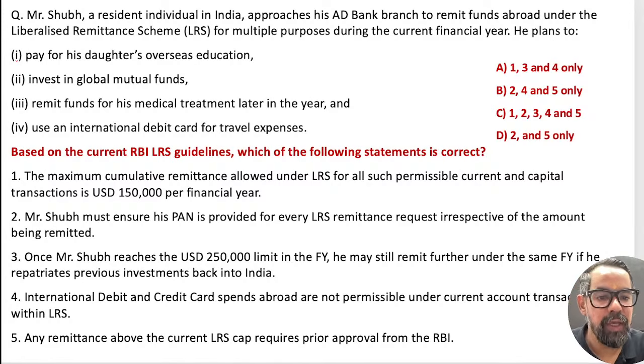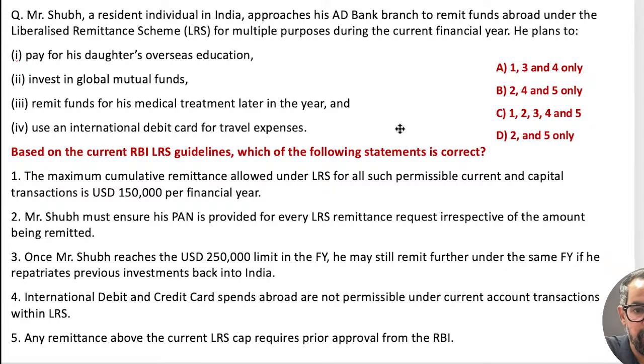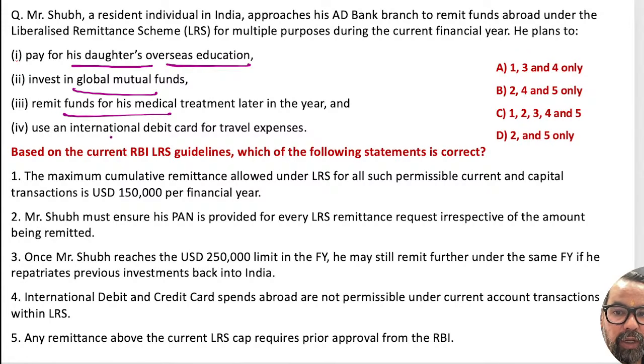So next one we have. The question is: Mr. Shub, a resident individual of India, approaches an authorized dealer branch to remit funds to pay his daughter's overseas education, invest in a global mutual fund, remit funds for medical needs, and use international debit cards for travel expenses.